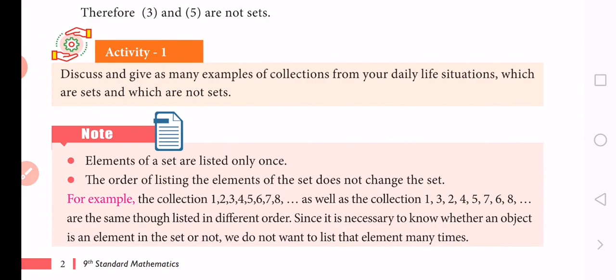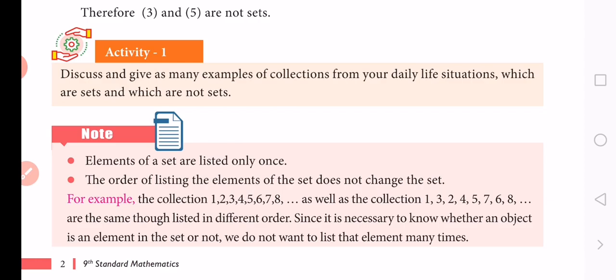Consider these examples: good movies, tall students, tall people. These objects are not well defined, because one person likes a movie, but another person does not like that movie.